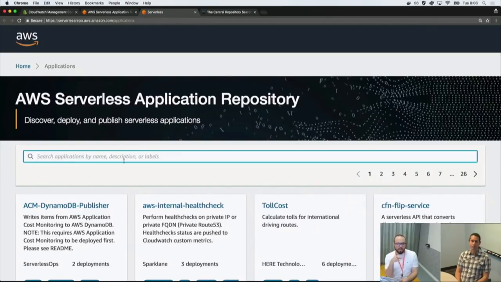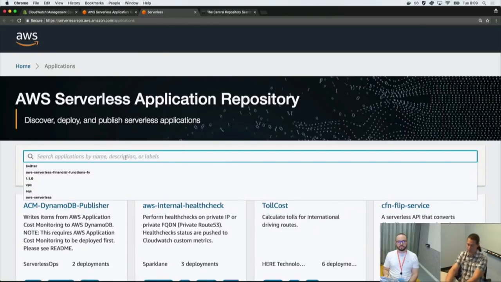That's interesting. One thing I actually haven't noticed myself, and now I'm noticing on the big screen, is that each of those applications has a number of deployments, and you can see how many times someone actually tried that out, and also the tags. Absolutely, nice. Absolutely. And this number of deployments, on the public side, actually just reflects what's been deployed in a single region, US East 1, right now. So there are also other deployments in other regions as well. But yeah, you can see deployment counts and you have a search experience.